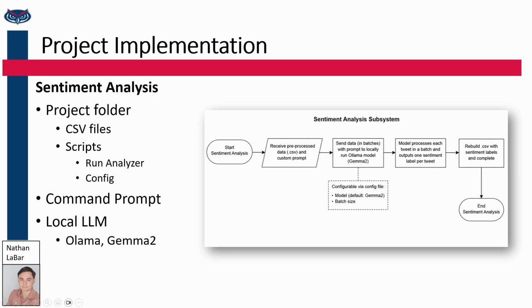For the final implementation, we run a command in the project directory that contains all of the necessary files, those being the CSV file that we upload, the config script, and the actual analyzer script. Ollama must be running when we run the command that starts the script, and the analyzer takes a CSV file and the prompt from the config file and passes it to the LLM to give a one-word sentiment label to each tweet, and then it rebuilds the entire CSV when the process is finished.